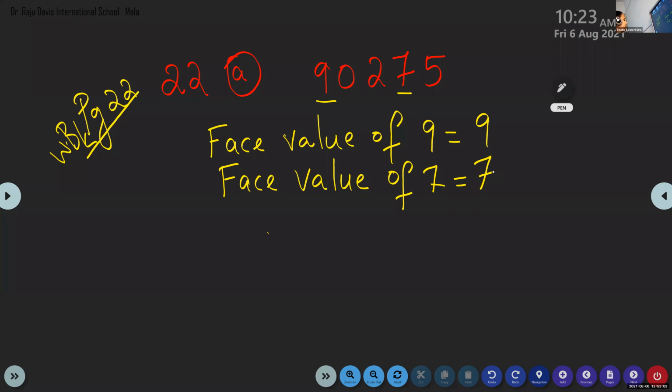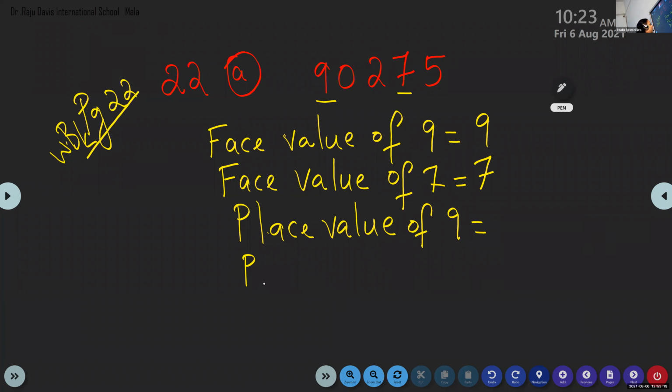Next, what we have to write? Place value of these same digits. Place value of 9, place value of 7.